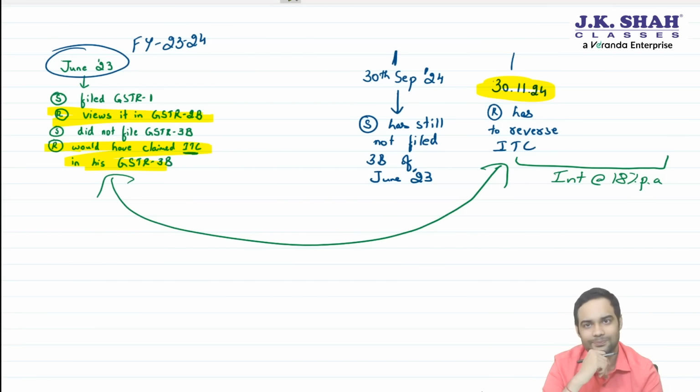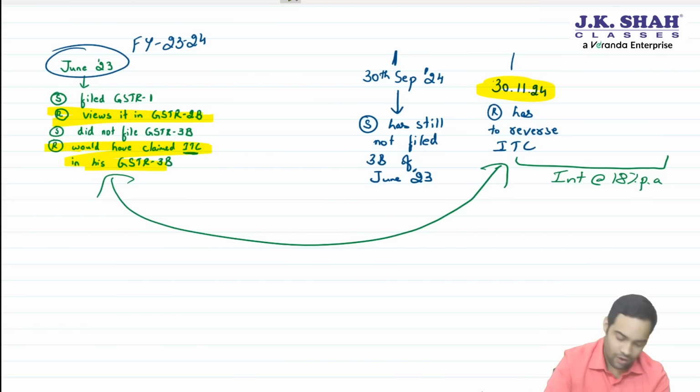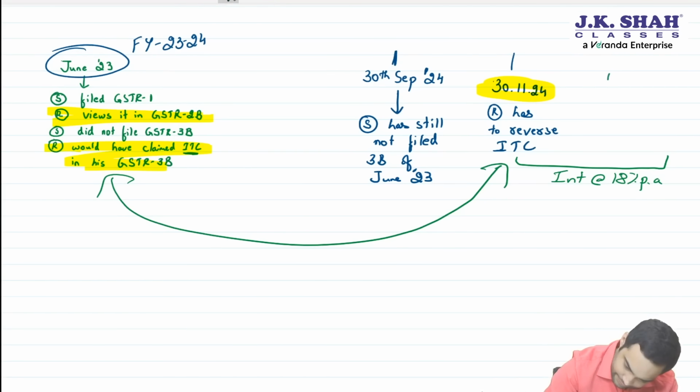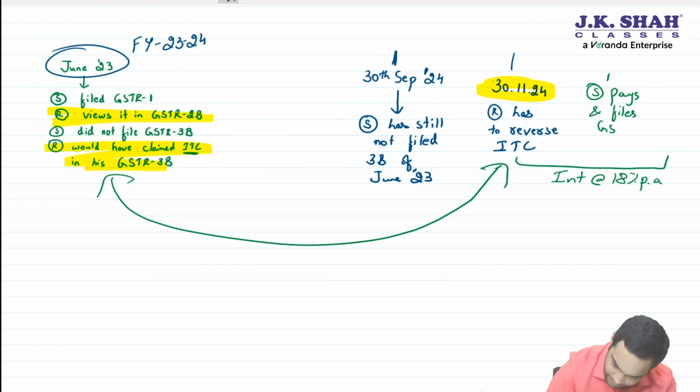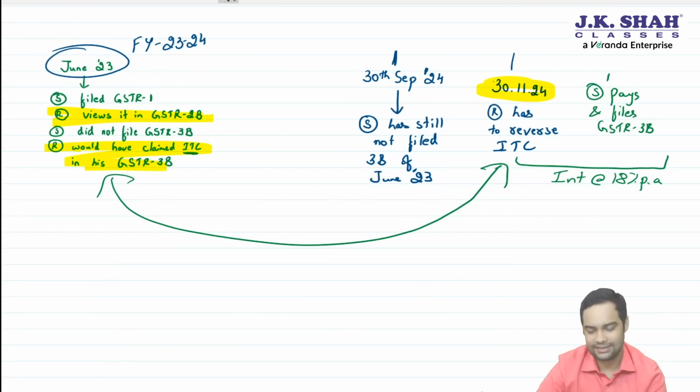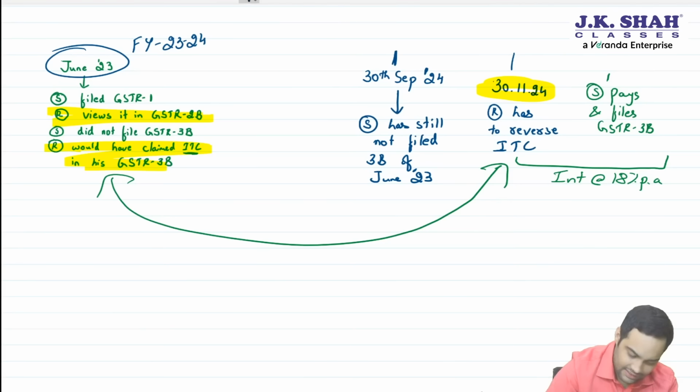Clear with this? Okay. Now, what if here supplier pays the tax? If after you have reversed, if he pays the tax, then in that case, recipient can re-avail ITC.